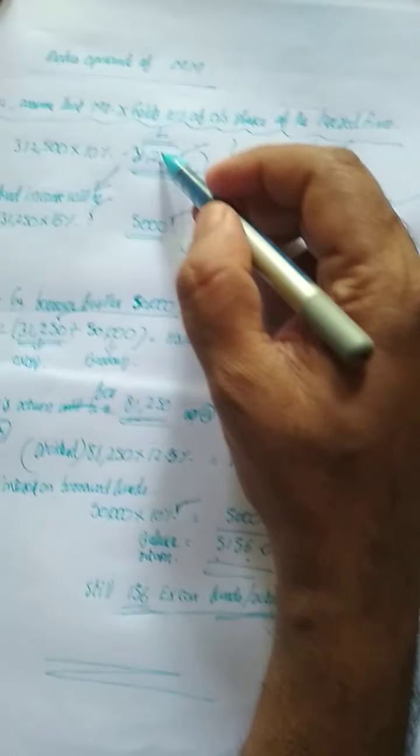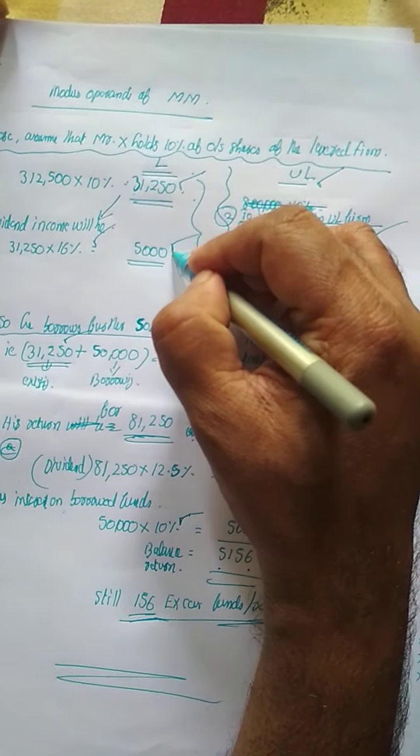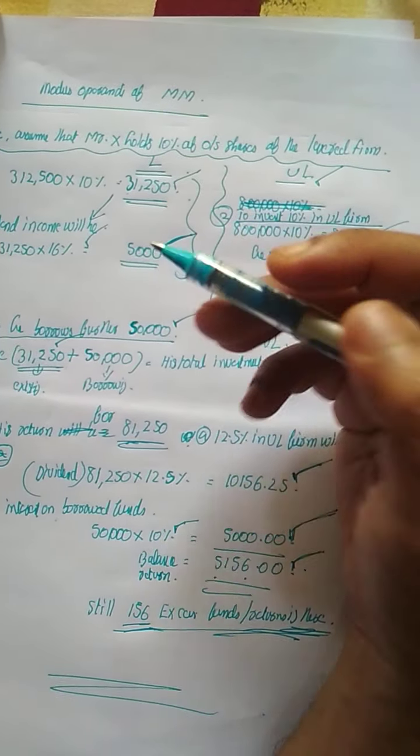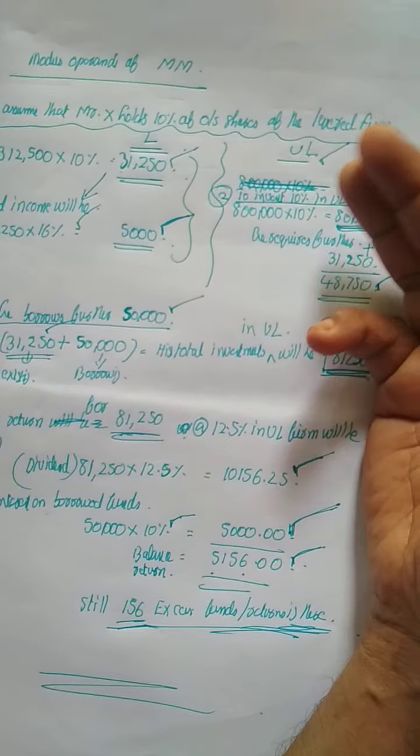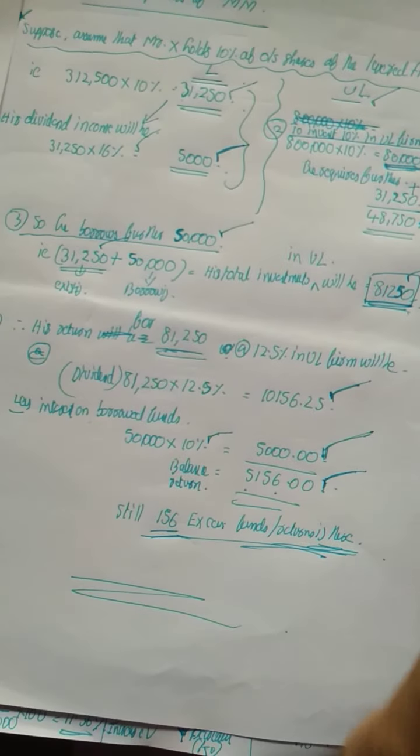Look here, X with 31,250 investment is getting only 5,000 return. But when X invested in the unlevered firm with the same proportion of 10%, he got a return of 5,156.